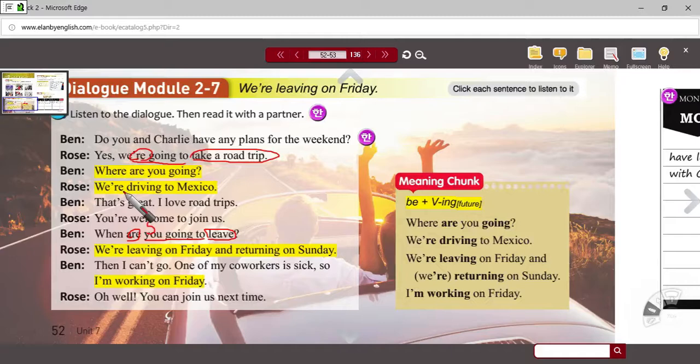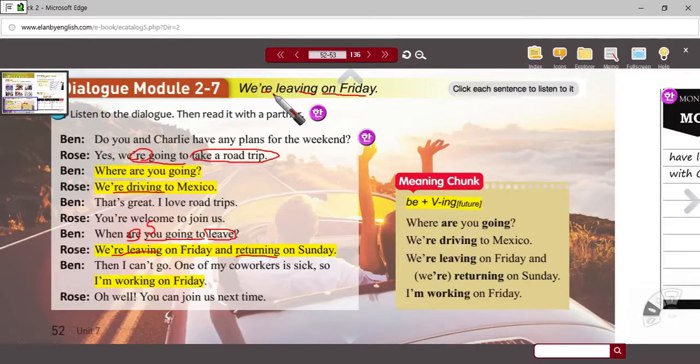But also you see these other ones. Okay, other forms. Be driving. Okay, be leaving. Okay, and also using the ing form here. But we're talking about future events. Obviously, they're not leaving now. Okay, so often you see the be verb and the ing for events happening now. What are you doing? I am studying. What are you looking at? Okay, those are questions about right now, the present.